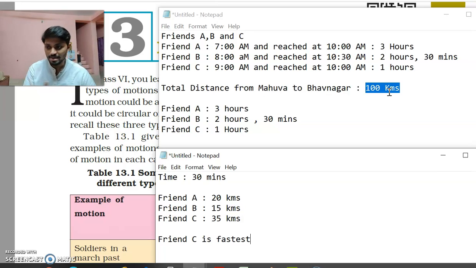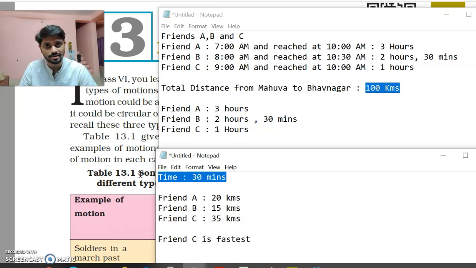But if the time is fixed, as in this case, when the time is fixed, an object that travels more distance, or I can say the most distance, is the fastest. બેનું કનેક્શન ખબર પડી? આ કેસમાં શું હતું? કિલોમીટર્સ ફિક્સ્ડ હતા, બટ માય ટાઈમ વોઝ લીસ્ટ. મારે એવો ફ્રેન્ડ જોયો હતો કે જે સૌથી ઓછો ટાઈમ લે. But if my time is fixed, I want that person who travels the most distance, then that is the fastest. So keeping these things in mind, let us move ahead.